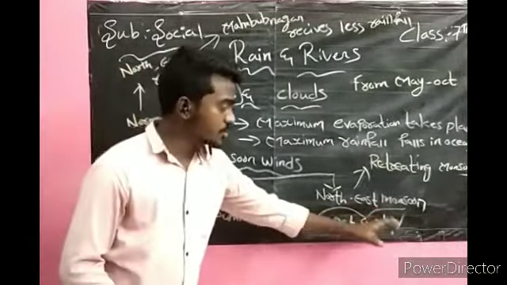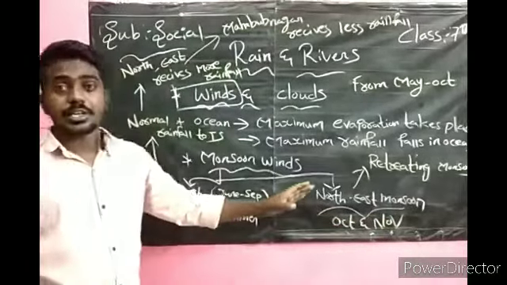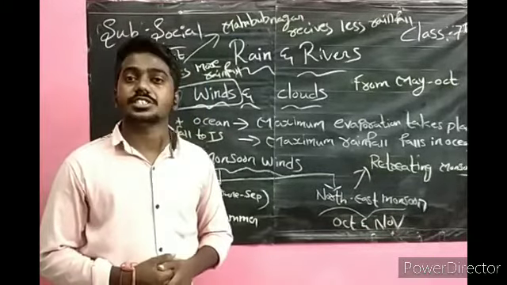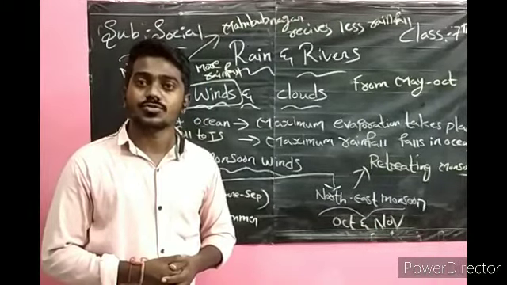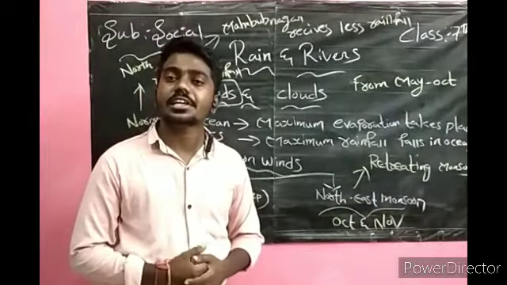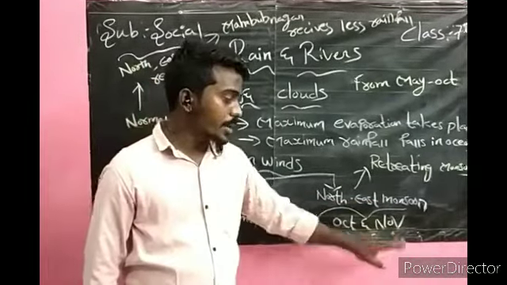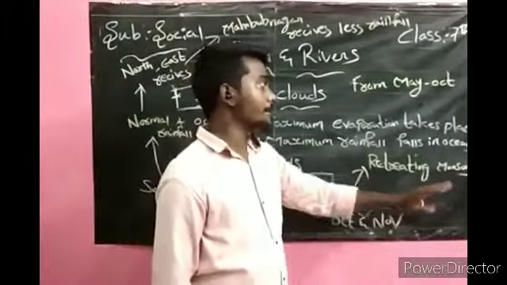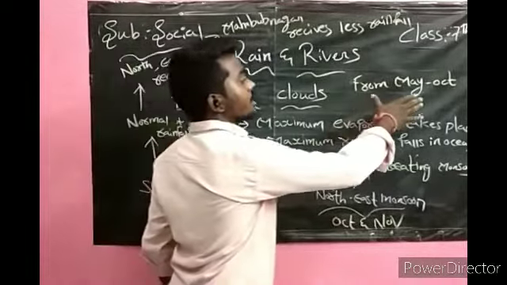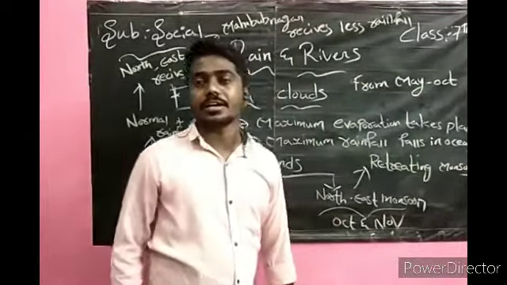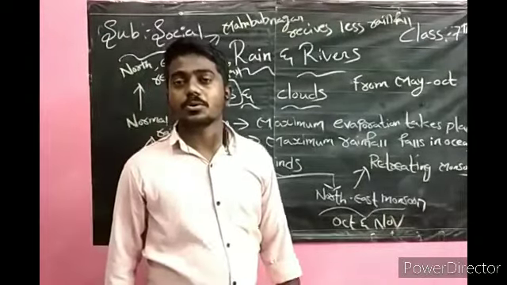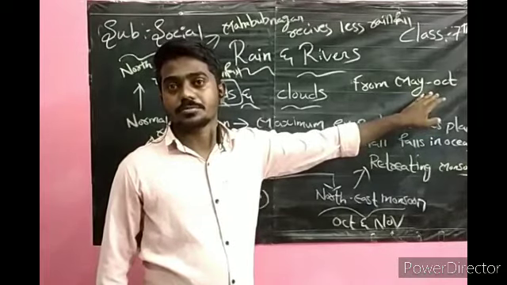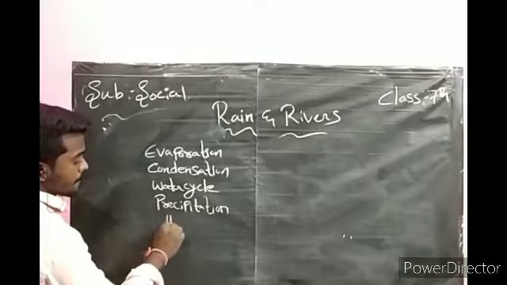Coming to the northeast monsoon, which comes after the reversal of the winds in October towards the southwest of the Bay of Bengal, this causes very little rain in October and November in the Telangana region. This is also called the retreating monsoon. From May to October, the cyclones in the Bay of Bengal will give rains to our region, depending on the intensity of the cyclones after crossing the sea coast.